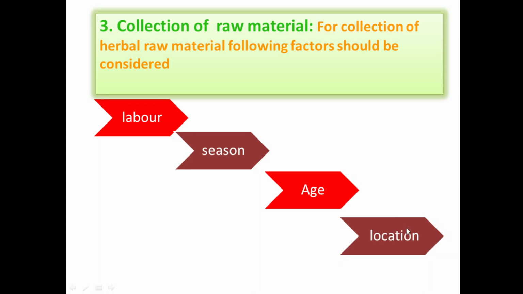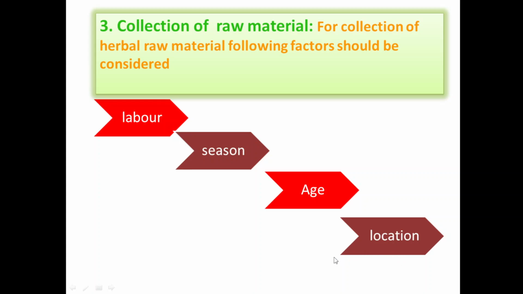Location of plant is also important. For example, tea leaves require an altitude of 1000 to 1500 meters, whereas cardamom requires 500 to 1000 meters altitude. Saffron requires a cold climatic condition, whereas aloe requires dry weather.